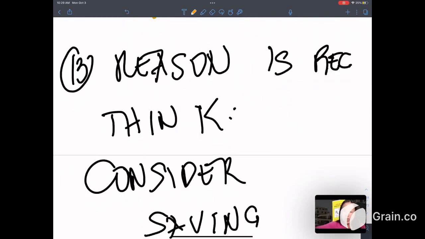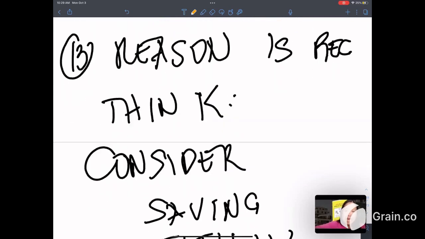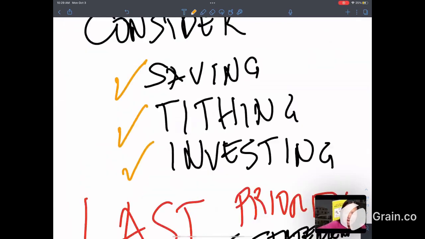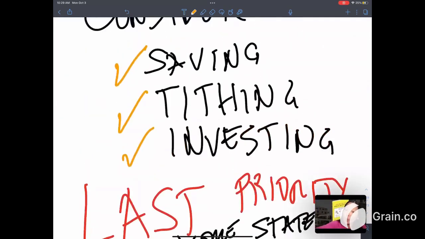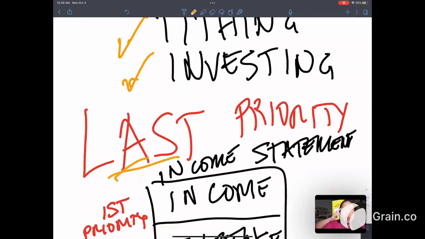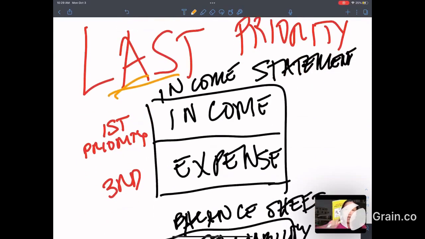Lesson number 13. The reason why we make this last is because our thinking is different. Our thinking is the thinking of the poor. We consider saving, tithing, and investing as our last priority, when we should consider it as our first priority. Now, this is how the middle class financial statement is.